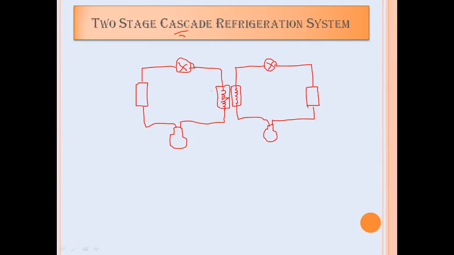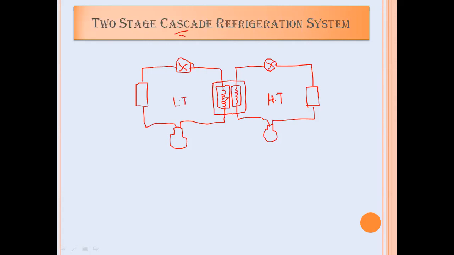Here, if I am going to use the cascade condenser, that means if I connect two VCRS systems in series, how do I connect them? The evaporator of the high temperature cycle, this will be called the high temperature cycle, high temperature system, is connected with the condenser of the low temperature cycle.